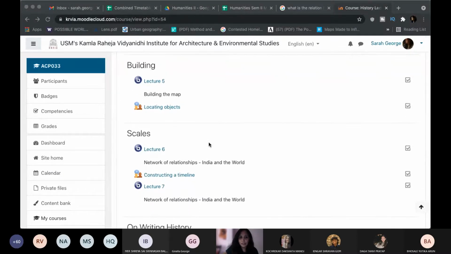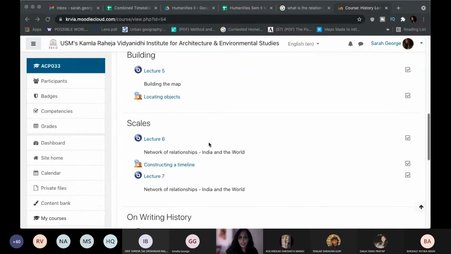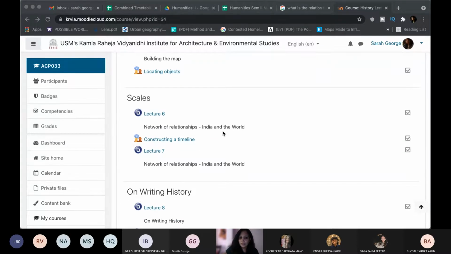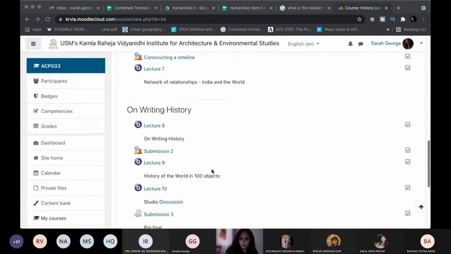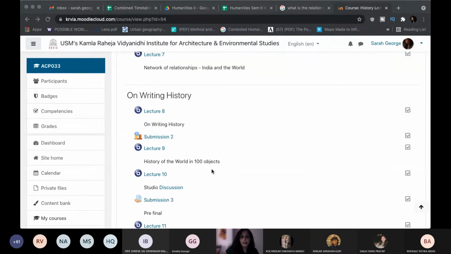Then, of course, the next lecture, lecture 5, is about building the map. We will be locating these objects. Then lectures 6 and 7 talk about scales, the network of relationships, India and the world, where you're basically constructing a timeline and placing this built object that you have selected.